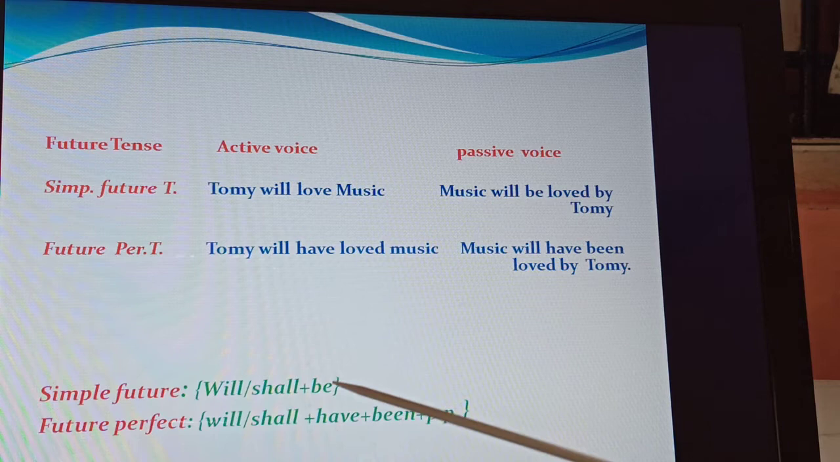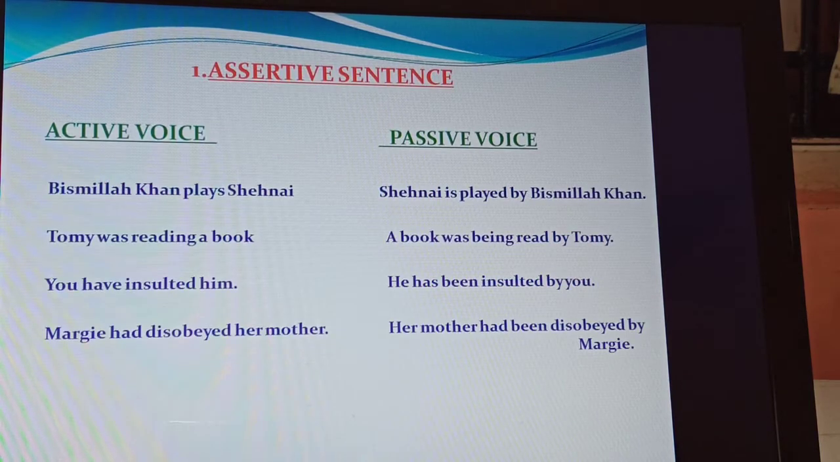You see here it is "will" or "shall" plus "be". Future perfect: will or shall plus have plus been plus the past participle of the verb. I hope you have understood it. And now we will go on.